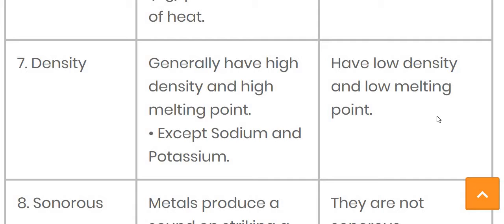The density character for metals: generally a high density and high melting point, but the exceptional cases are sodium and potassium. If we are talking about non-metals, then all non-metals have a low density and possess a low melting point.